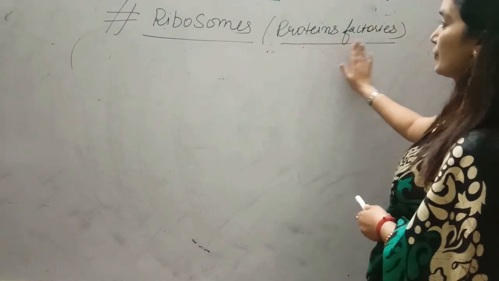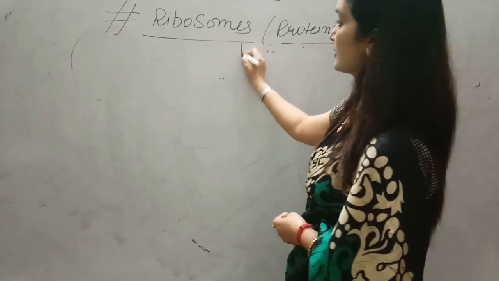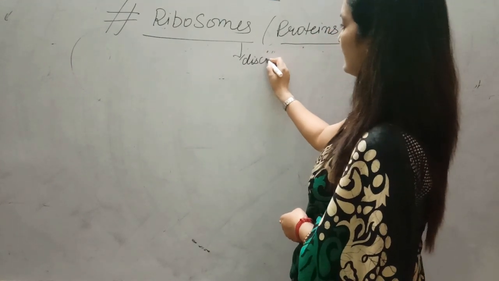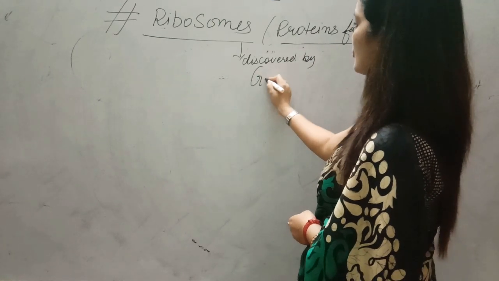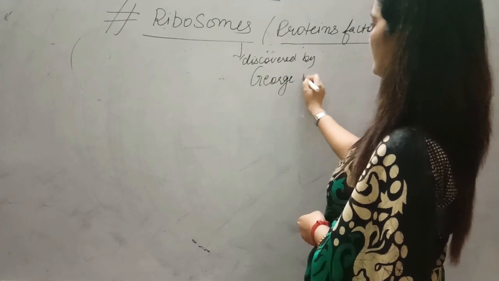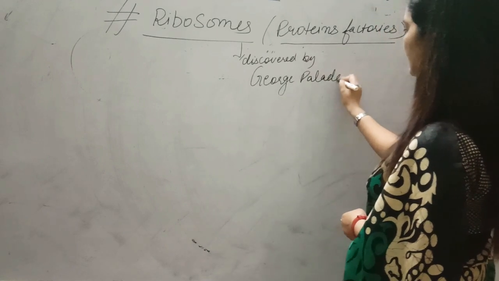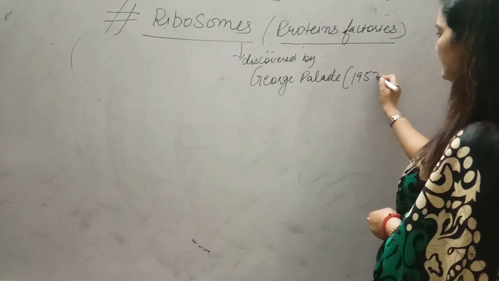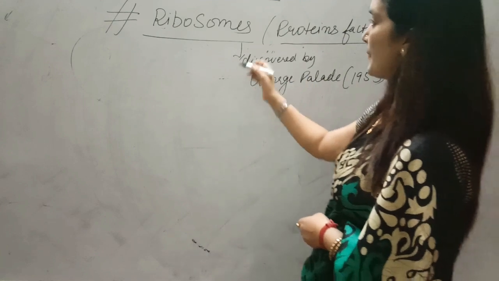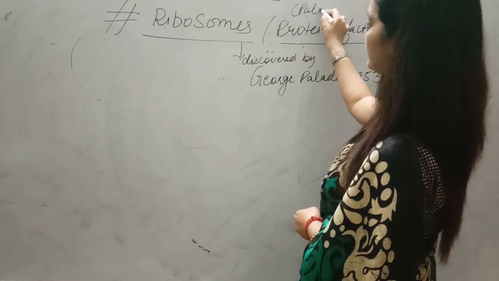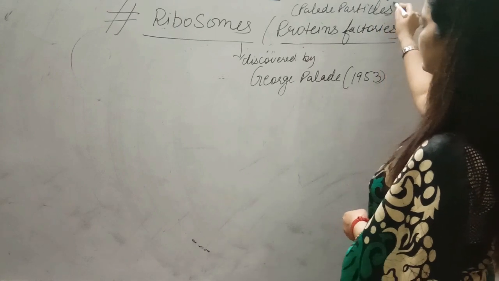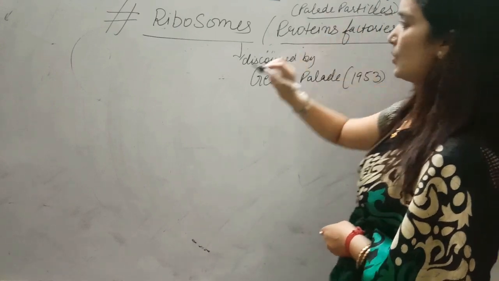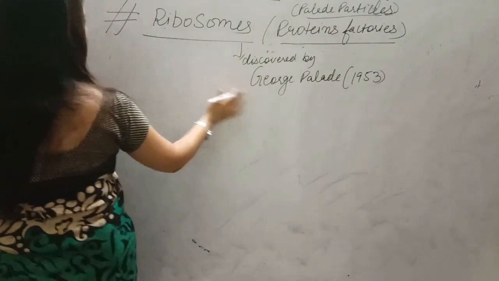These are also called protein factories, and they were discovered by George Palade in 1953. That's why they are also called Palade particles, students. These are the smallest organelles.